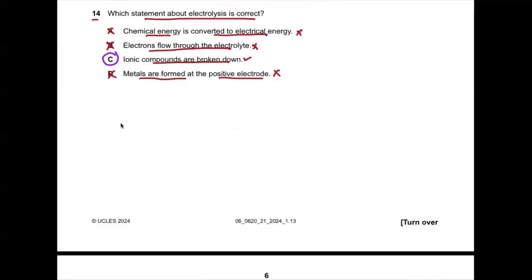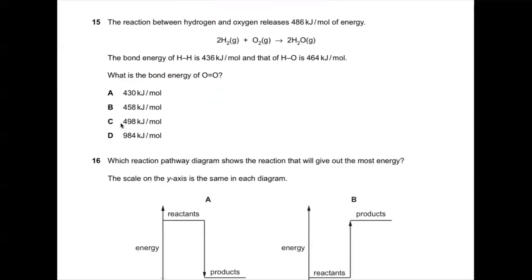Okay. Now question number 15. The reaction between hydrogen and oxygen releases 486 kilojoule per mole of energy. Here you have a chemical equation. The bond energy of hydrogen is 436 kilojoule, and that of oxygen is 464 kilojoule. What is the bond energy of the oxygen double bond?